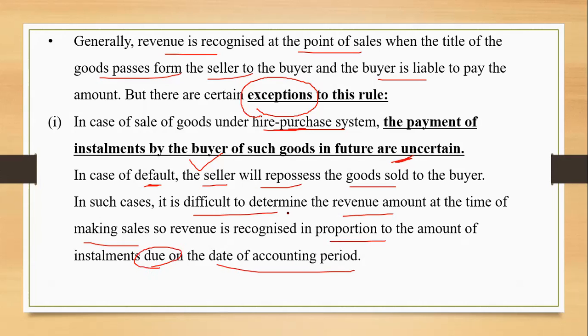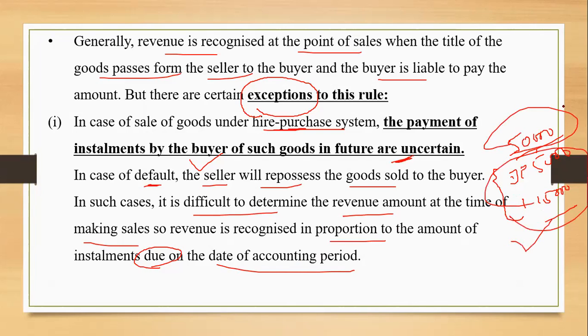Say for example, suppose I'm the seller, 50,000 का कोई asset मैंने sale किया है. I have received the down payment of rupees 5,000 and the installments due for the first year is rupees 15,000 due. Receive की बात नहीं कर रहा मैं. So what is the revenue recognized? 50 या फिर 20? The answer is 20, not 50. 50,000 मैं sale में नहीं लिखूंगा. I'll record 5 plus 15, that's 20. फिर उसमें से जितना अमाउंट मिला वो अलग बात है. So whatever the amount is getting due in that particular accounting period, that is the revenue recognized under hire purchase system.